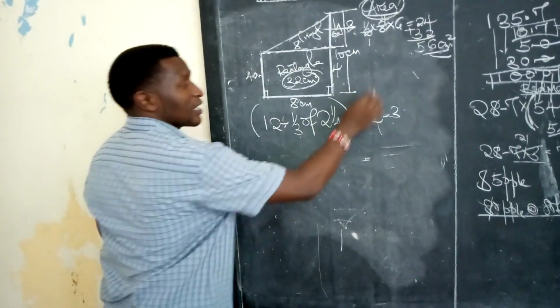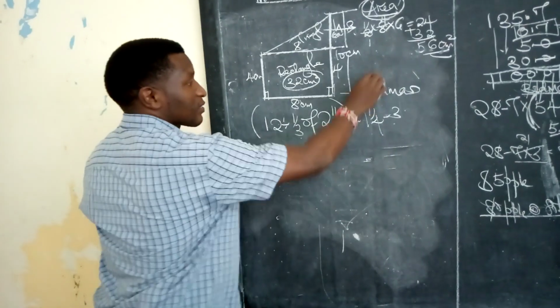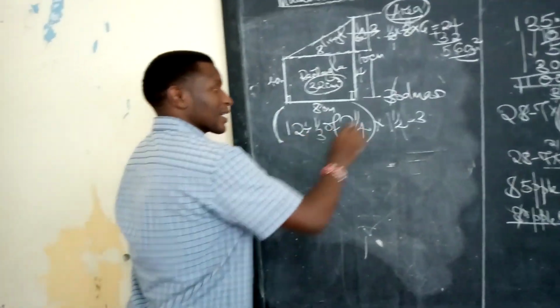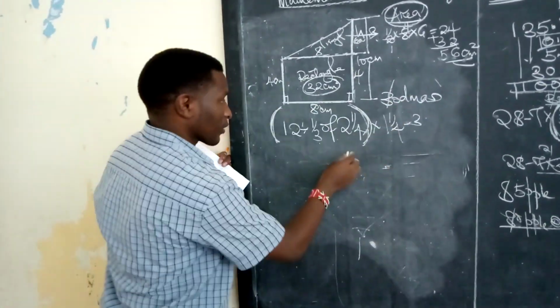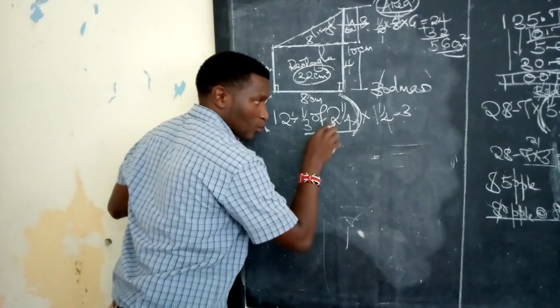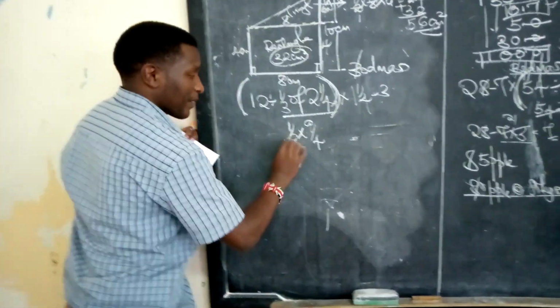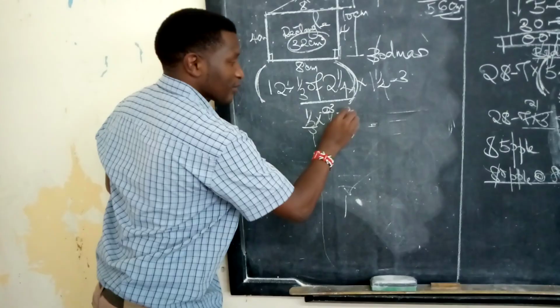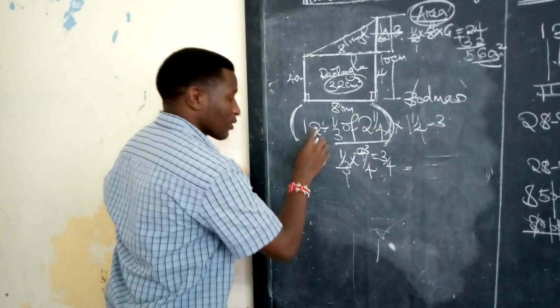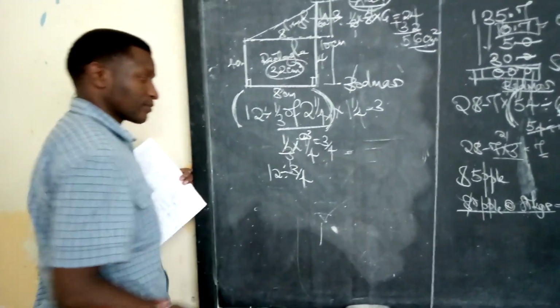As always, we say in a question with more than one sign, you use the rule of BODMAS. Brackets is equal to. When we come to the brackets again, we start with the 'of'. Here is the 'of', and times. What about this one? 4 times 2 is 8, 8 plus 1 is 9. 9 over 4, divide by 3 gives you 3 quarters. Come to this one: 12 divided by 3 quarters.